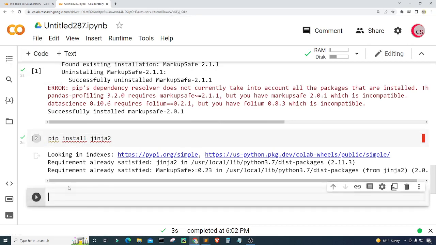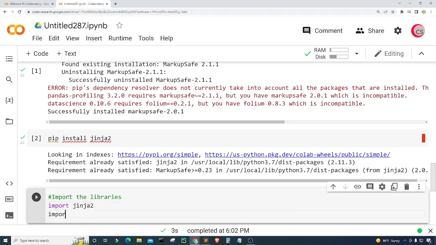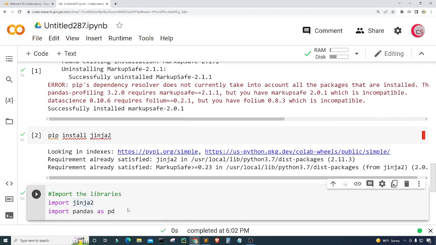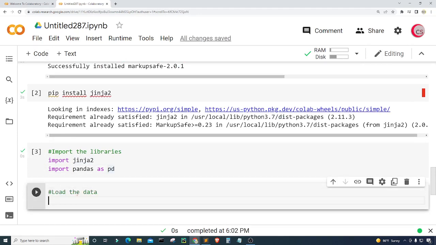All right, so let's create a new cell, and now let's import the libraries that I'm going to be using for the program. So I'm going to import Jinja 2, and I'm going to import pandas as pd. All right, so let's go ahead and run this. Okay, let's create a new cell. All right, so next I need to load the data that I plan on using throughout the program. So to do this, I need to use Google's library.